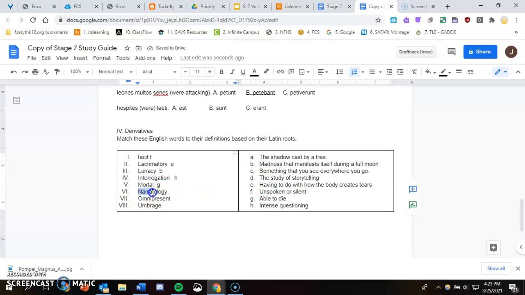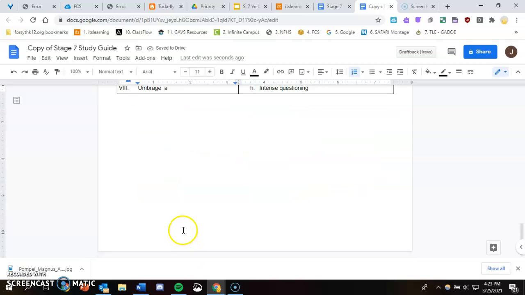Narratology. So we see narrat, meaning tell, narrator. Narratology is the study of storytelling. Omnipresent, we see the word omni at the beginning, meaning every or all. So if something is omnipresent, it is something you see everywhere you go. Lastly, we have umbrage. By process of elimination, we know the answer, but also by the root word umbra, meaning shadow. The umbrage is the shadow cast by a tree. And that is the Stage 7 study guide.